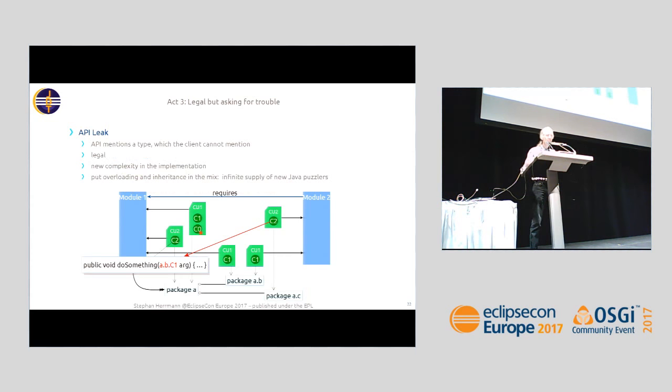But if you're into the publishing business, the good news is that you only have to add a little bit of inheritance. Overloading is always a very spicy ingredient for that, and you will have an infinite supply of Java puzzlers, by which I mean you can write lots of Java programs which nobody will be able to understand at first sight. API leaks make it possible. Overloading helps a lot for this.